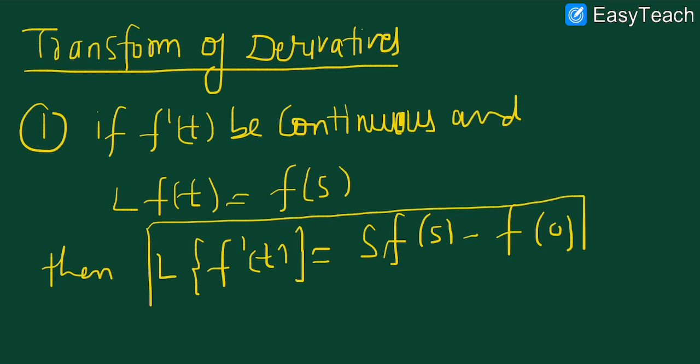So this is the expression that we have to utilize whenever we are interested in finding the Laplace of a derivative.